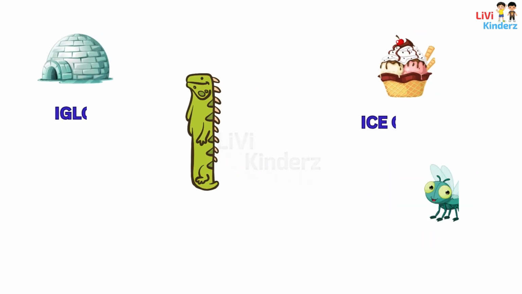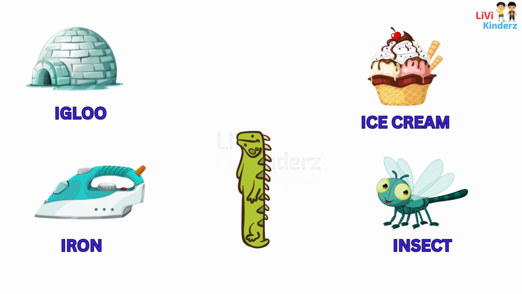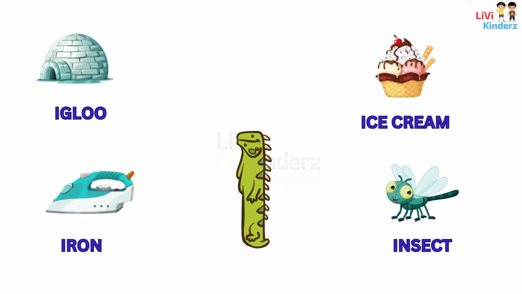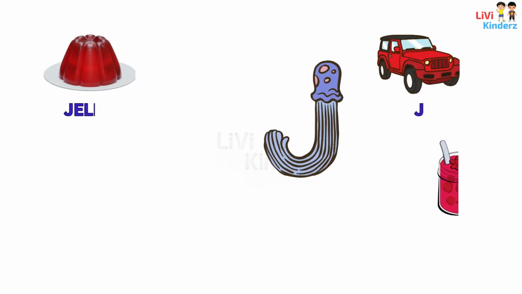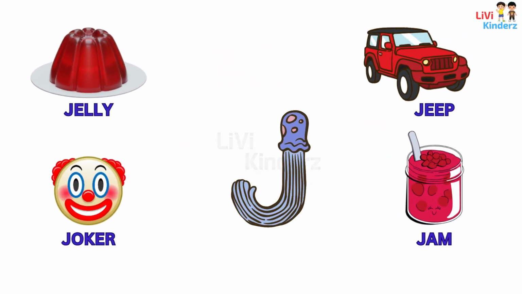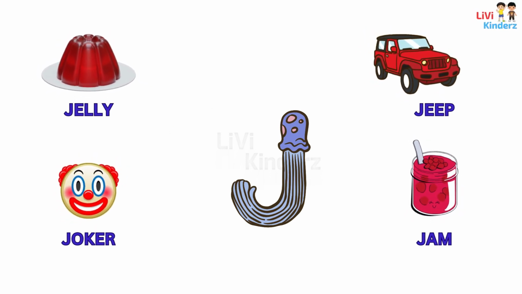I is igloo. I is ice cream. I is iron. I is insect. J is jelly. J is jeep. J is joker. J is jam.